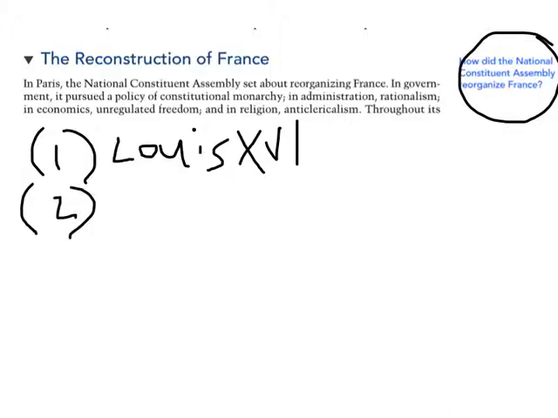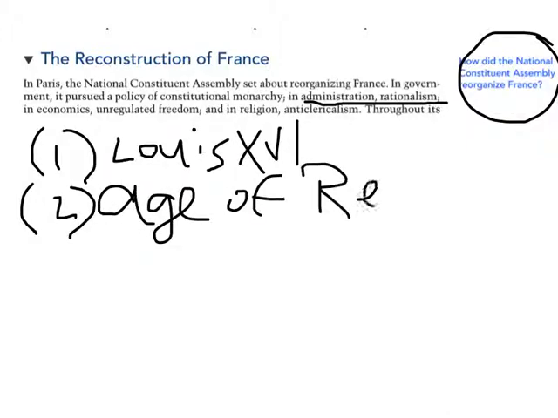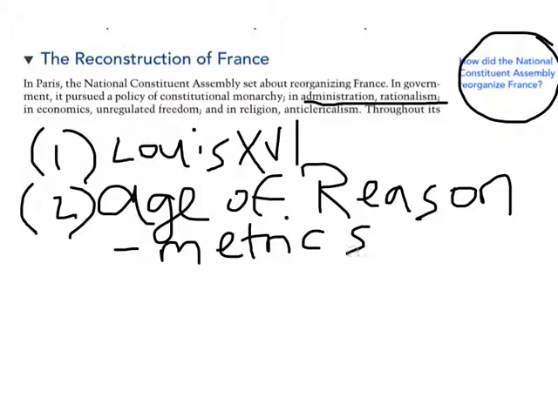The second area had to do with administration, and they used their beliefs from the Age of Reason or the Enlightenment to guide a lot of those choices. So you see that in not only the philosophes' beliefs about political rights that they started to instill, but also their more practical applications of this rationalism. For example, the creation of the metric system. You see that organizing France into new departments or districts, reforming the court system. This is the influence of the philosophes and just trying to go about things according to reason, not tradition.